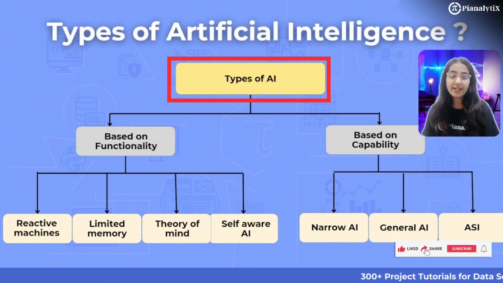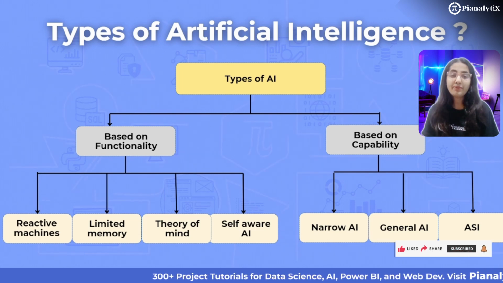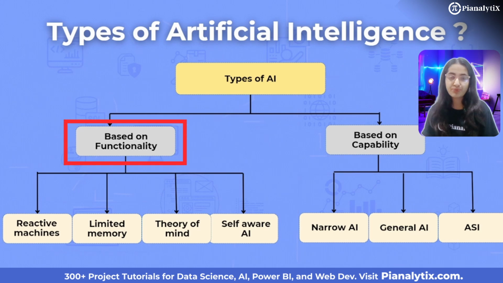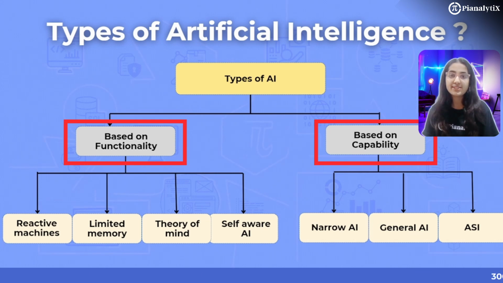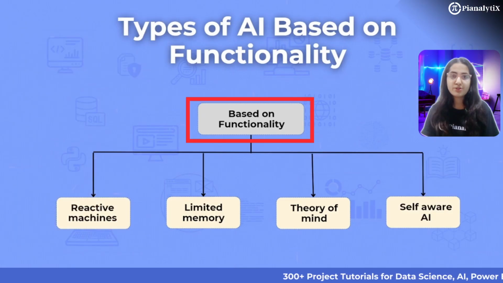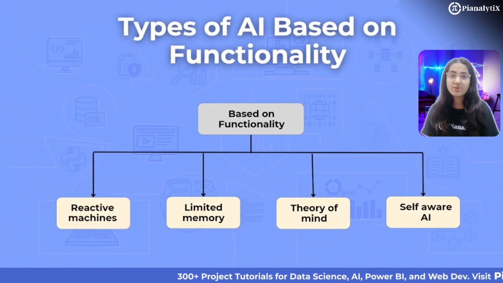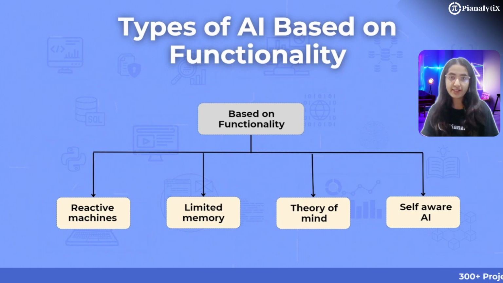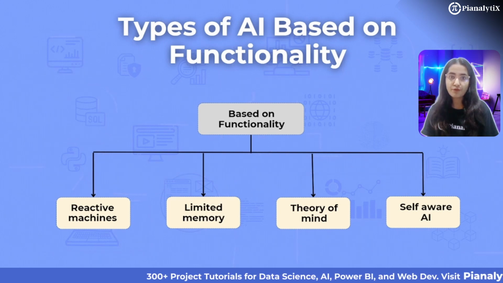Now that we know what AI is, let's explore the different types of AI. AI can be categorized in two major ways, based on functionality and based on capability. Each category represents different levels of complexity and purpose in how AI systems operate. Let's break down these categories. Types of AI based on functionality. AI systems can be classified by functionality based on how they operate and respond to their environment. Here are the four main types of it.